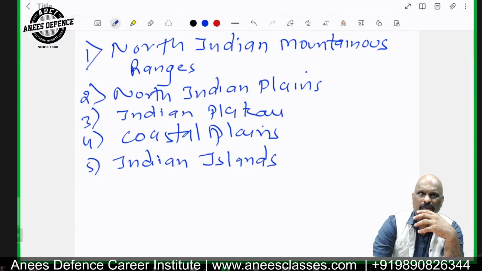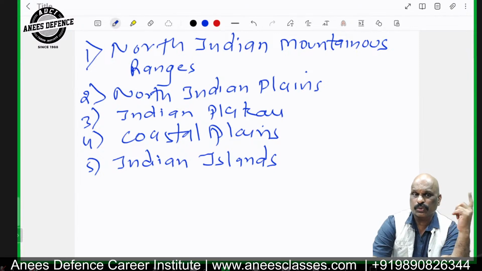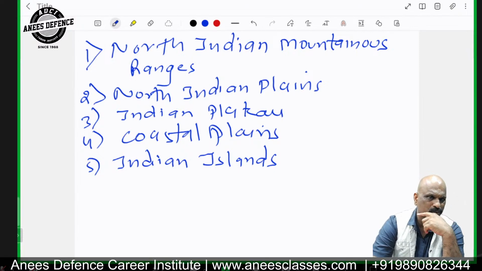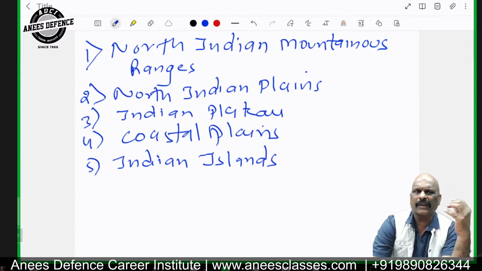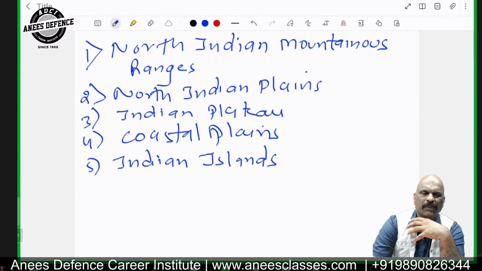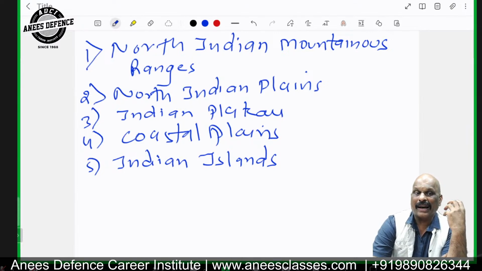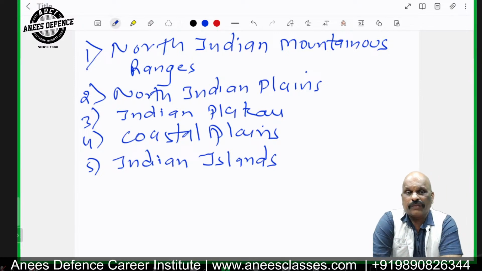Basically, from the foothills of the Higher Himalayas or from glaciers, we have the origin of the Indus and the Brahmaputra. The Brahmaputra goes towards the eastern side of India, and the Indus comes to the western side. So this is a very basic feature: the melting of snow and glaciers adds to the waters of the great rivers of India.